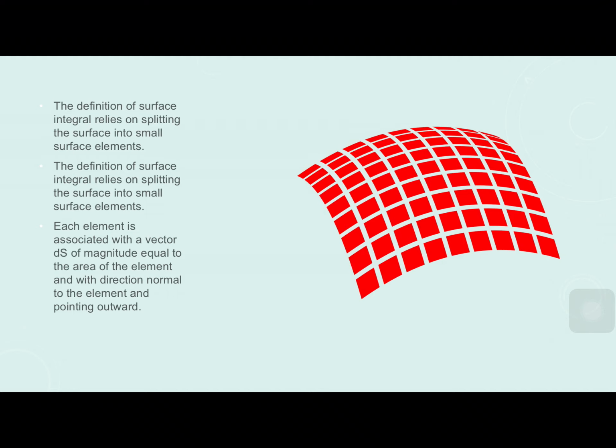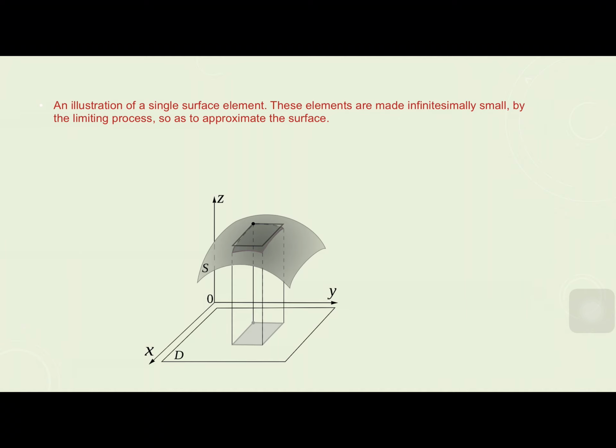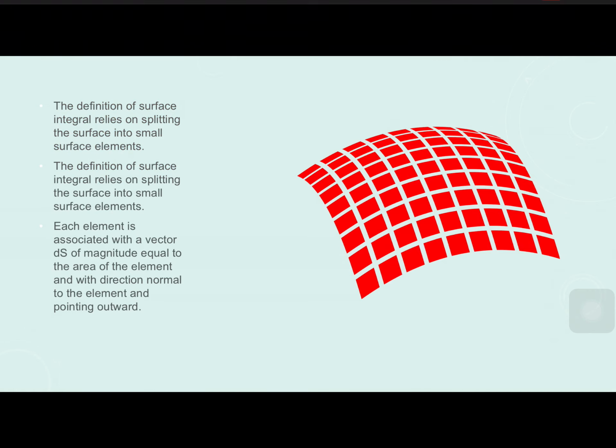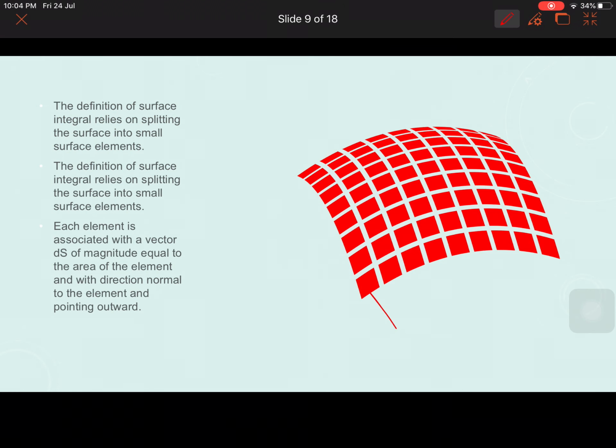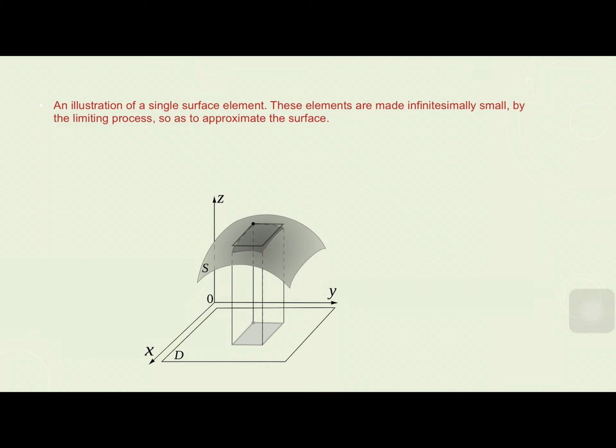Each element is associated with a vector ds of magnitude equal to the area of the element, and with the direction normal to the element pointing outward. Always the direction is outward. So the area is equal to ds. We take a single element in this picture and analyze it.